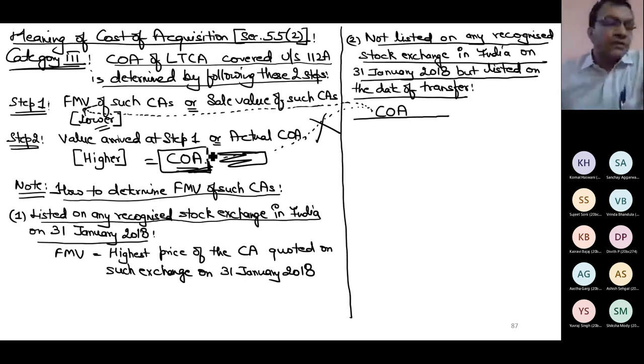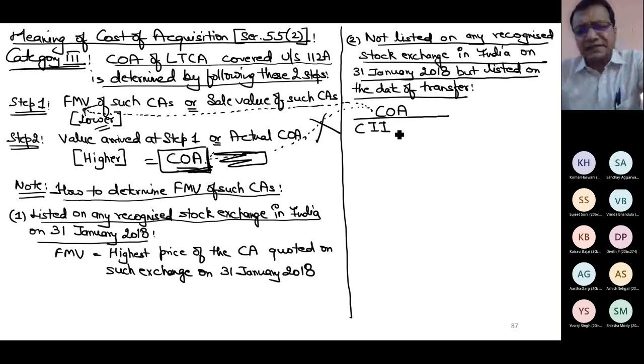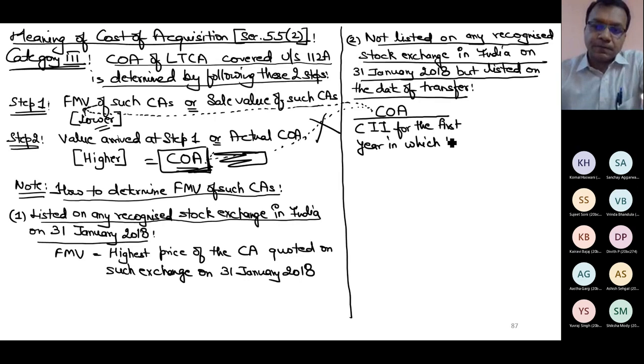So this COA must be divided by CII for the first year in which the capital asset was held by the assessee.